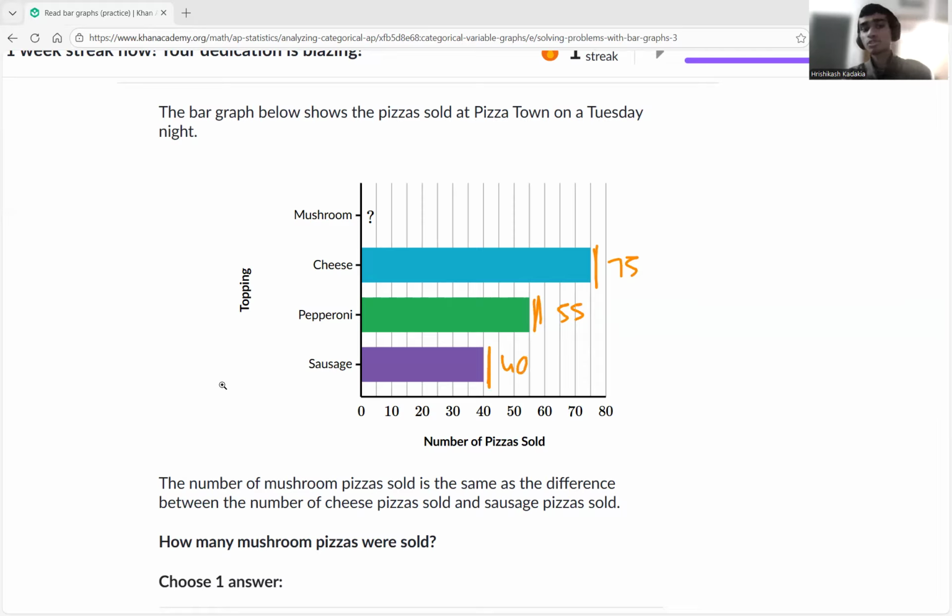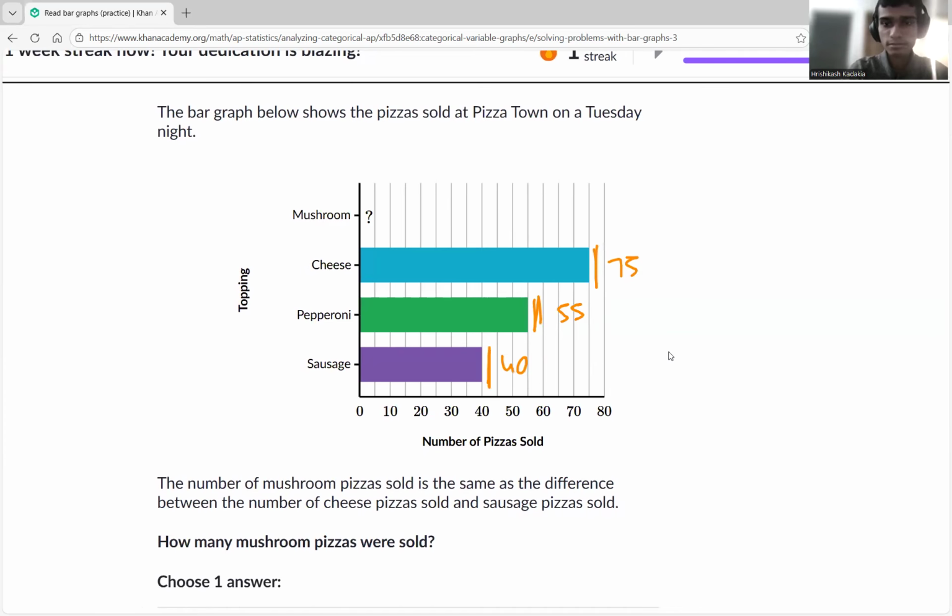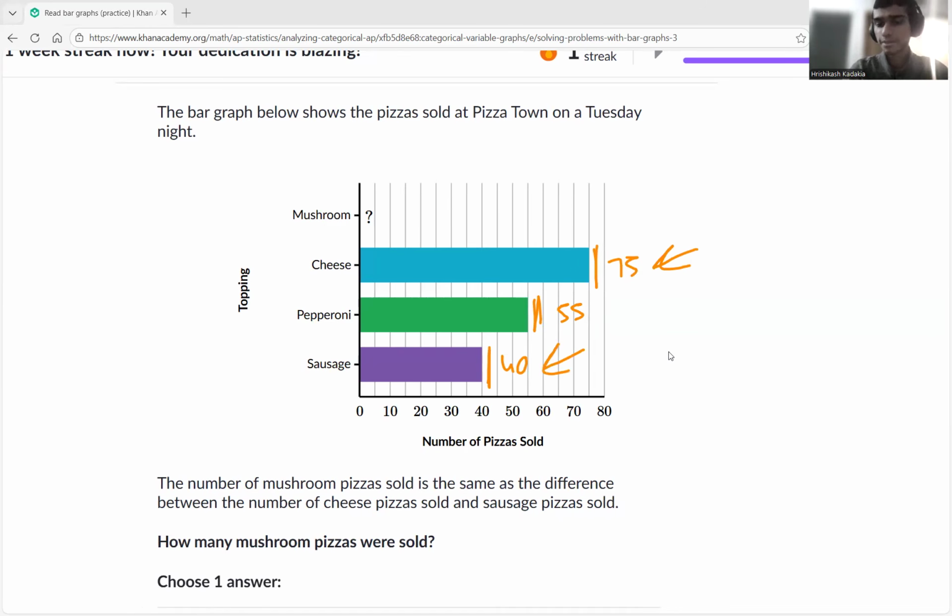Now they're saying the number of mushroom pieces, that's the question mark, sold is the same as the difference between the number of cheese pieces and sausage pieces sold. So it's basically the same as the difference between cheese and sausage. What is the difference between 75 and 40? 75 minus 40 equals 35. 35 is going to be mushroom.